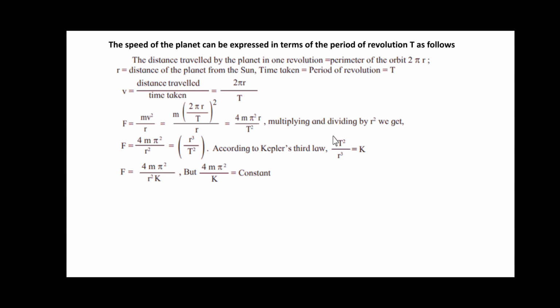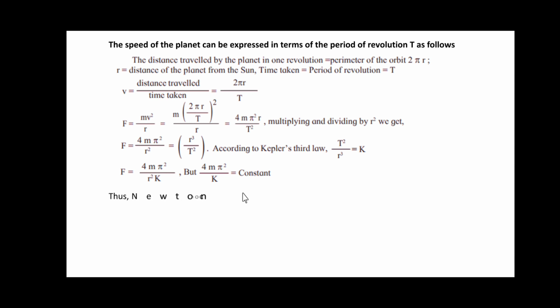Multiplying and dividing both sides by r squared, we get F equal to 4 m pi squared r cubed upon T squared into 1 upon r squared. According to Kepler's third law, T squared upon r cubed is equal to k, a constant. So F is equal to 4 m pi squared upon k into 1 upon r squared, but 4 m pi squared upon k is a constant.